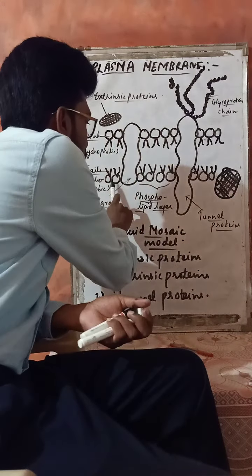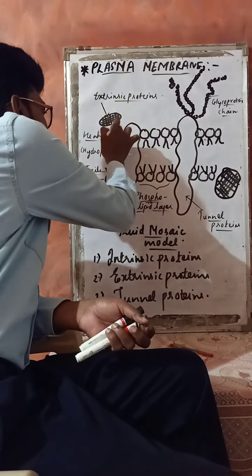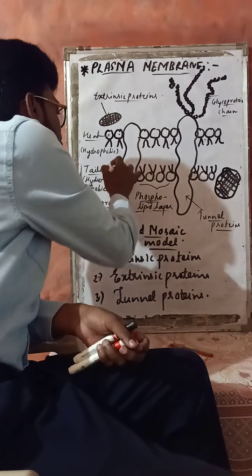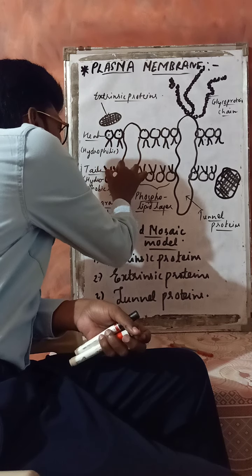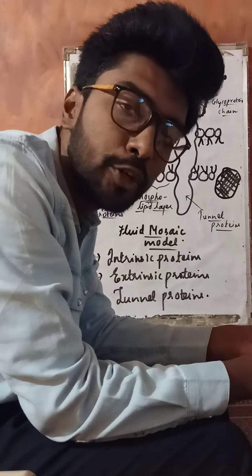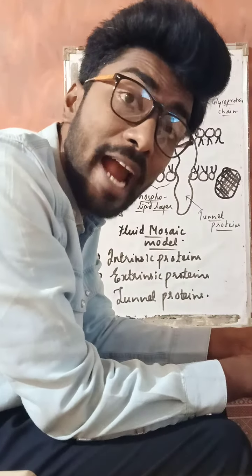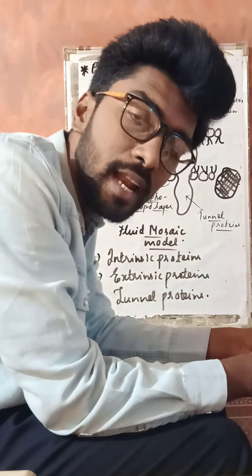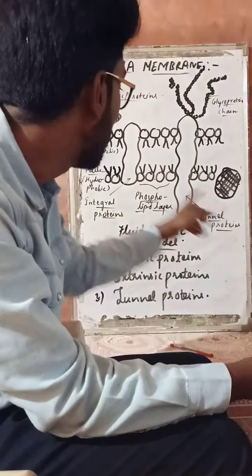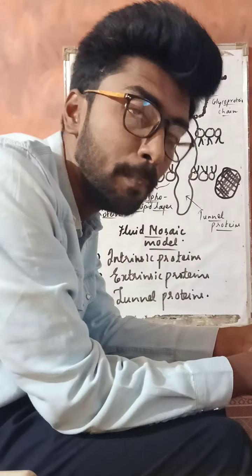Now, every phospholipid is generally made up of two components. One is called the globular and spherical head, and the second is called the long and slender tail, right? So head and tail are the two parts of the phospholipid. Heads are hydrophilic in nature, whereas the tails are hydrophobic in nature. Now, heads are hydrophilic and tails are hydrophobic, right?